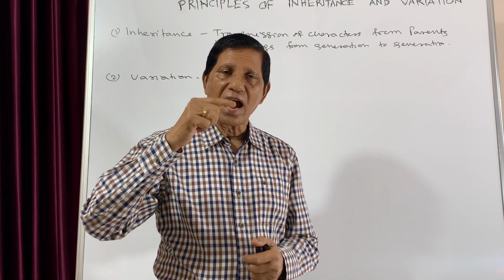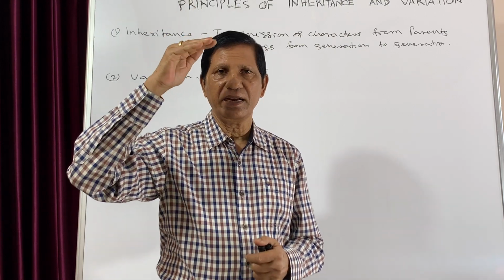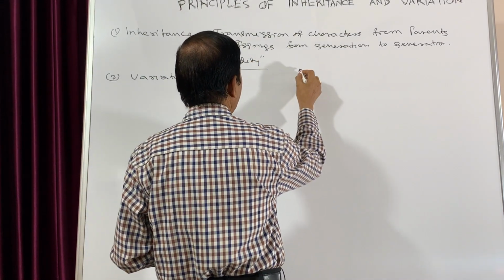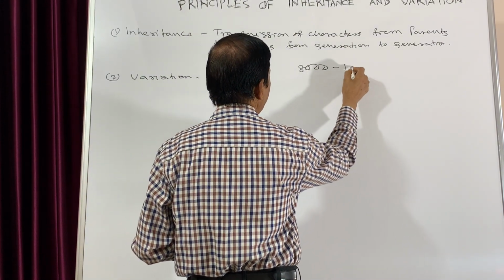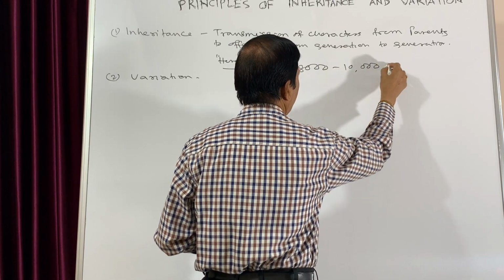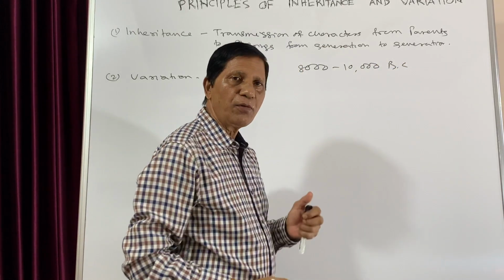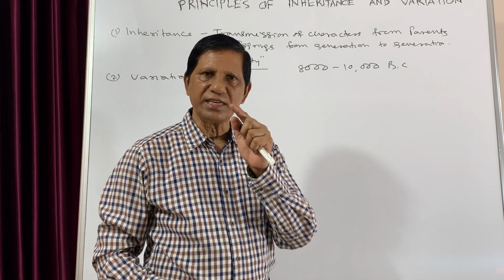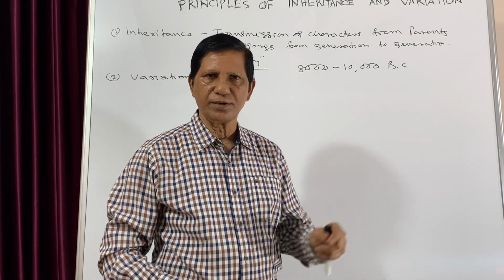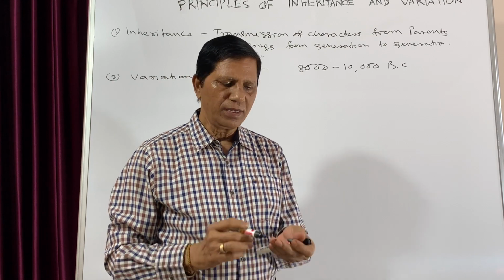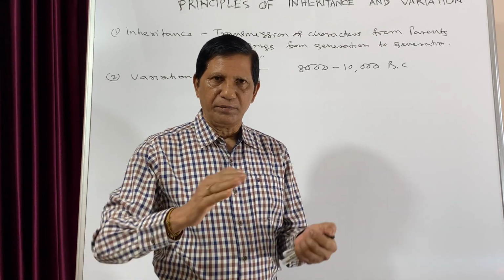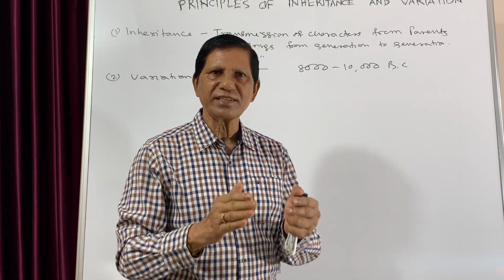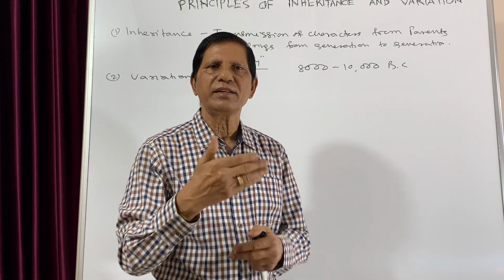And the earlier agriculturalists, those who were living around 8,000 to 10,000 BC, were also aware of these variations, and according to them, sexual reproduction is responsible for variation. That is why they were breeding some of the domesticated plants and animals, and then they were selecting.